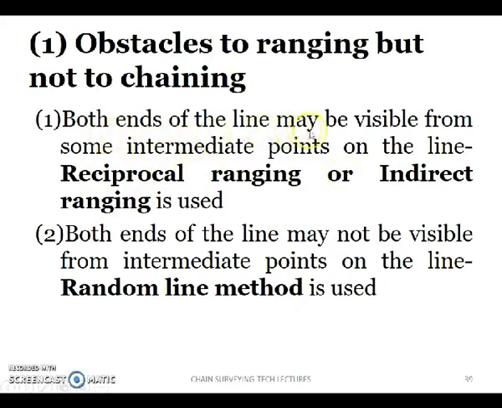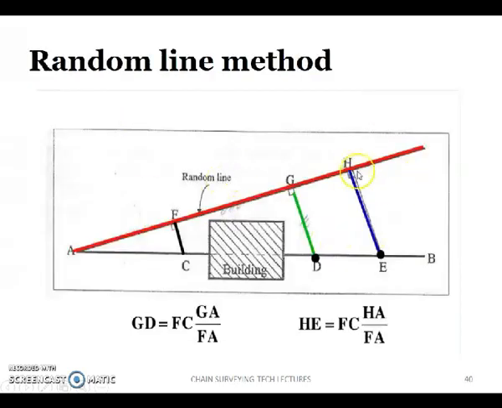Both ends of the line may be visible from some intermediate points. In that case we choose two intermediate points, M1 and N1, carry out reciprocal ranging or indirect ranging, and finally locate MN on the line AB. But if the two points are not visible from the intermediate points, then the method adopted is called the random line method.